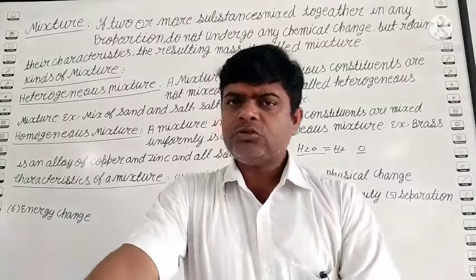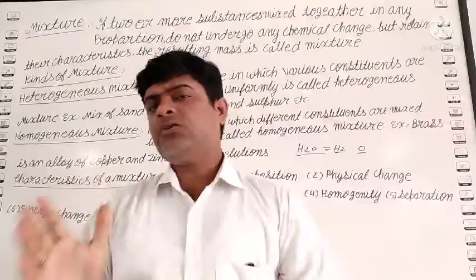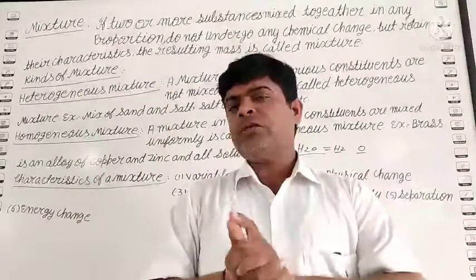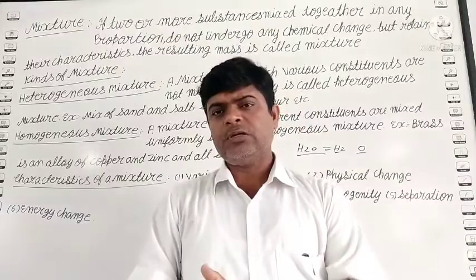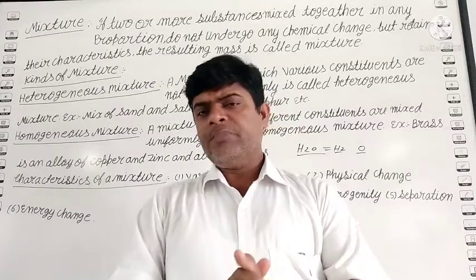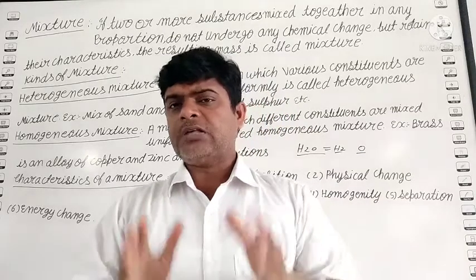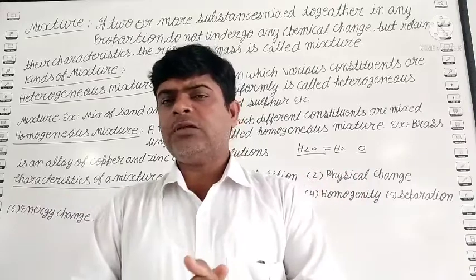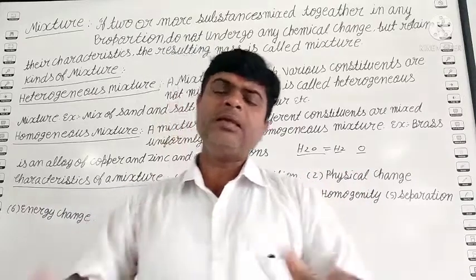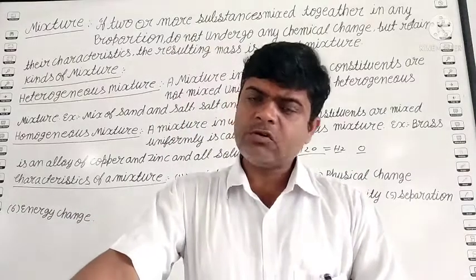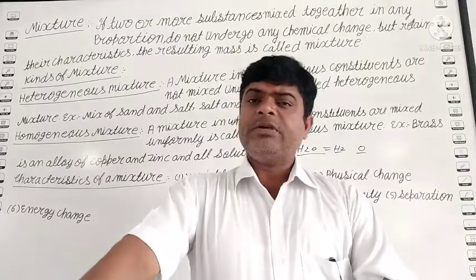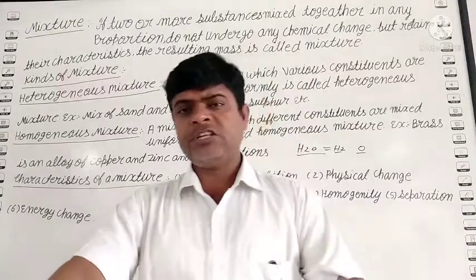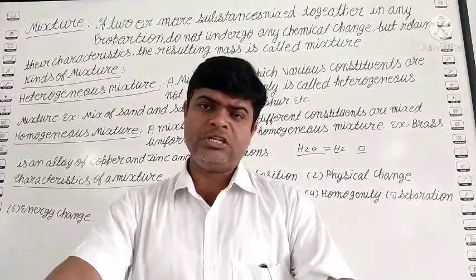Okay. So student, if any two or more substances are mixed together in any ratio, any proportion, it is known as a mixture. The constituents of a mixture are not bonded together by a chemical bond. Okay. So student, mixtures are of two types. One is the heterogeneous mixture, the other is the homogeneous mixture.